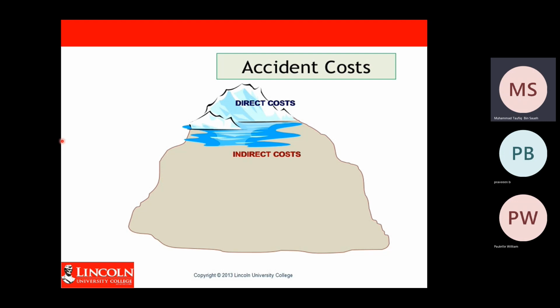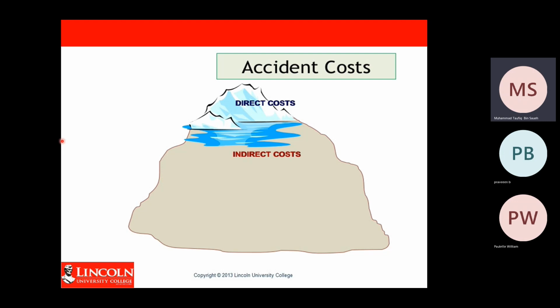Direct costs include medical treatment, and maybe repairing equipment or property damage due to the accident. Indirect costs cover, for example, money you have to pay to your employee who is injured, and paying for a lawyer if your employee brings the case to court.